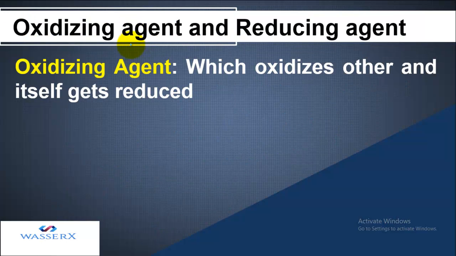Now let's learn the terms oxidizing agent and reducing agent. Now you know what oxidation is and what reduction is, so let's study what we mean by oxidizing agent and reducing agent. What do you mean by agent?